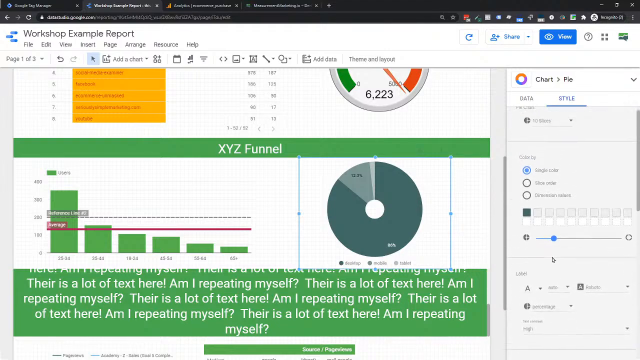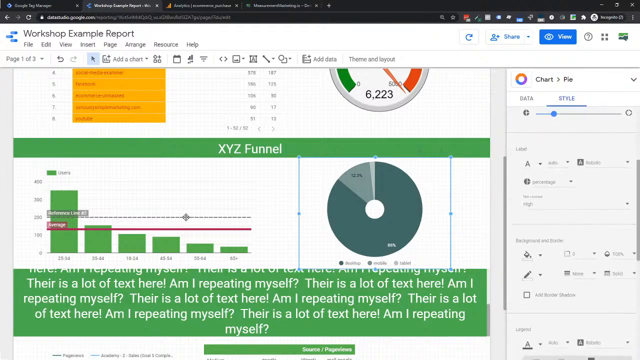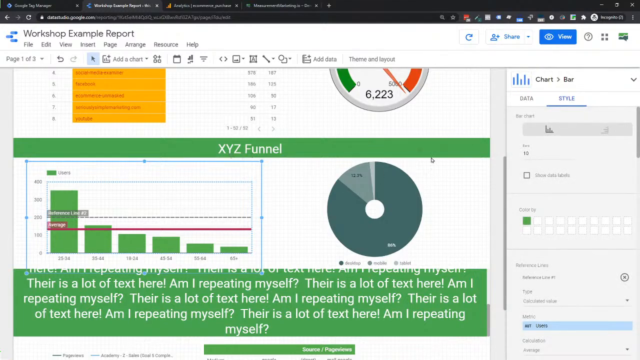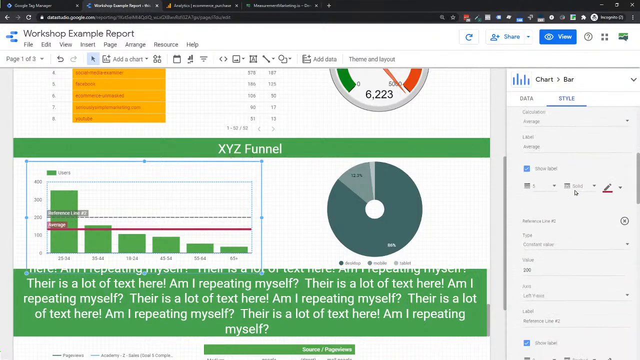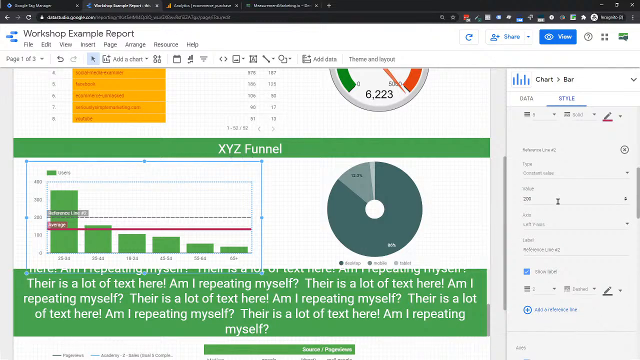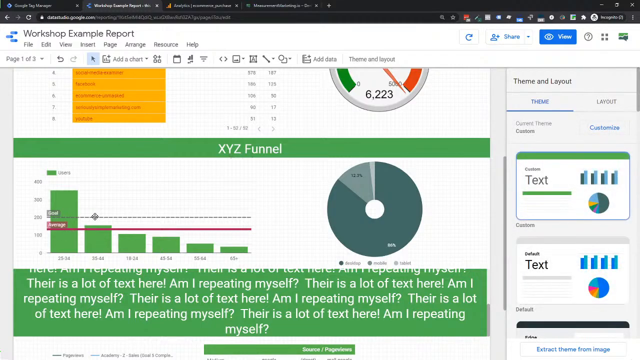Oops. Let's go back here. Where did my reference lines go? Oh, it's clicked on my pie chart. There we go. Click that back. Go to style. Scroll down. So there's my reference line 2. I'm going to say this is my goal. So here's what we're currently averaging. Here's what my goal is.